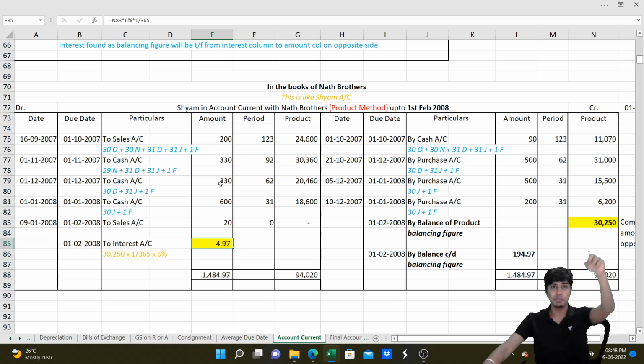The important thing that you need to remember is, when you take the opening date, this date also should be counted. For all other transactions, you start counting the period from the next day. That's one point. And if the due date is available, count from the due date and not the date of transaction. Second point. Third point is, whenever we compute period, remember that if the due date falls beyond the date of account current, say any of the columns fall after 1st of February, then the period will become negative. Such negative period is called red ink interest, and for such negative period, interest will also be negative.